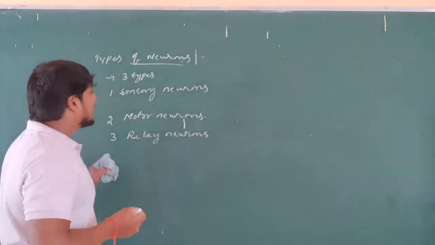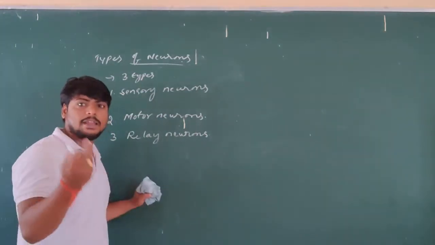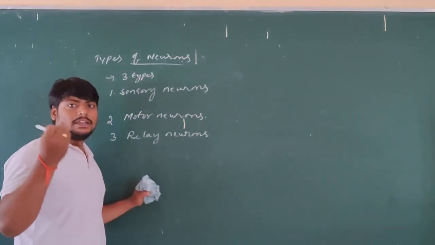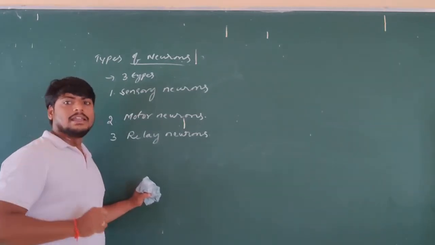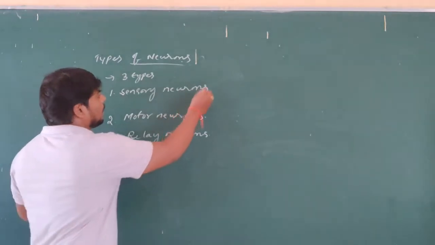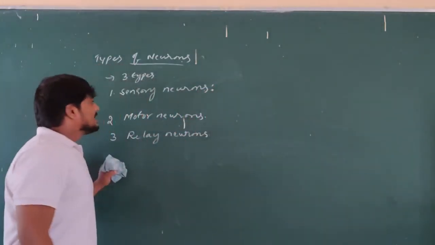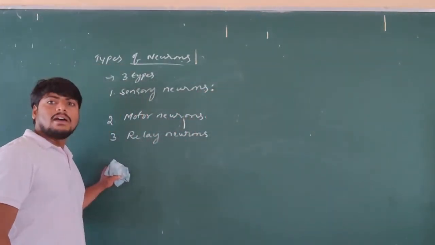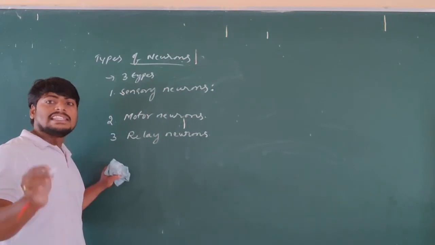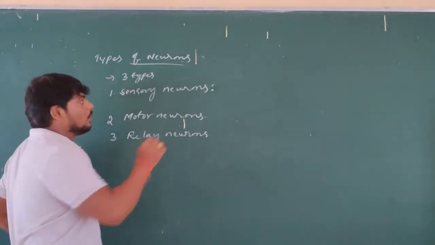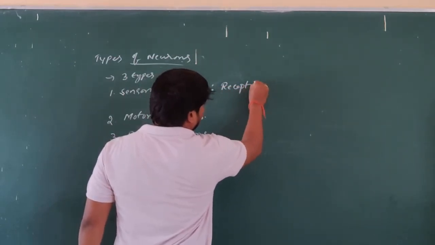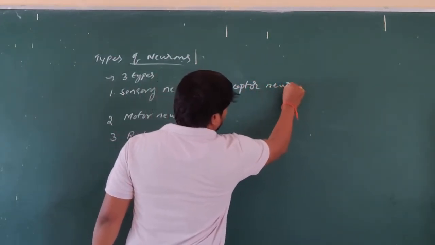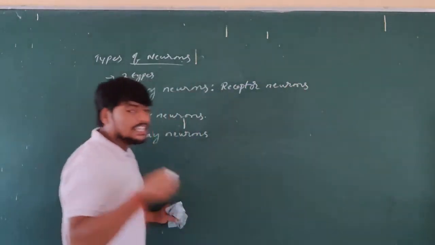So first, sensory neurons. Sensory means what? Sensation, which is in sense organs. These are also called receptor neurons. Receptor neurons means receiving.